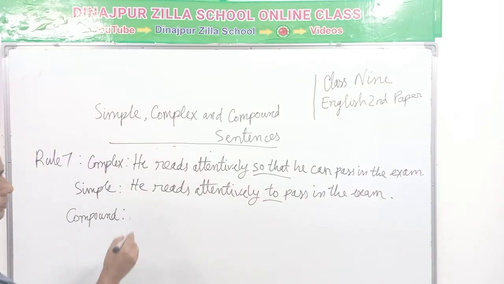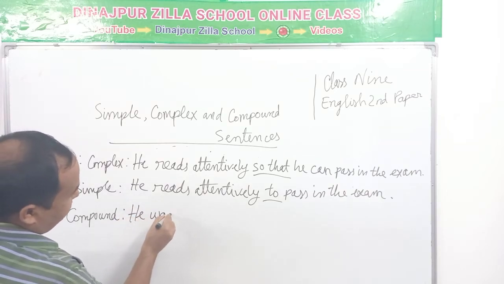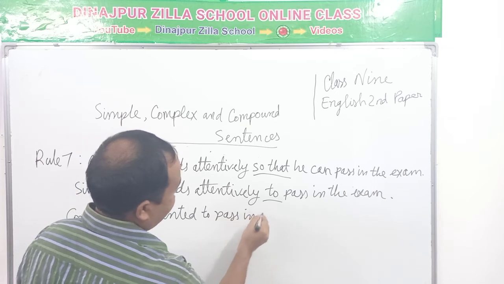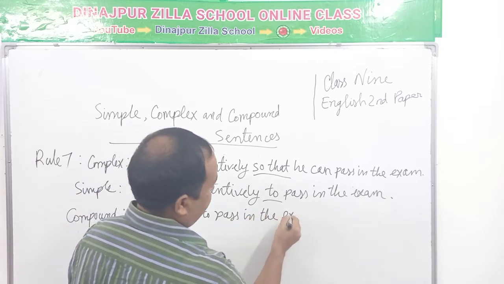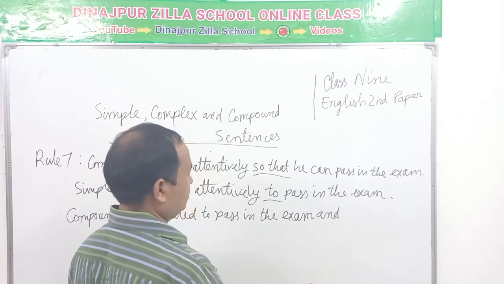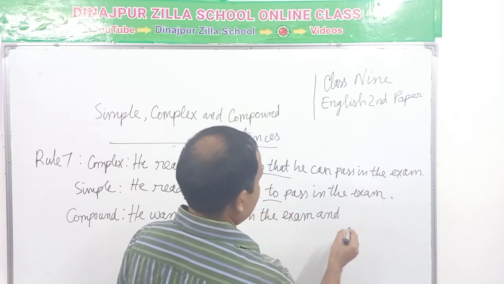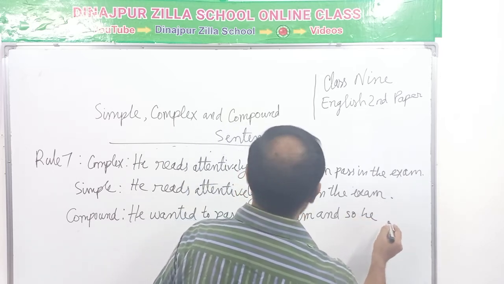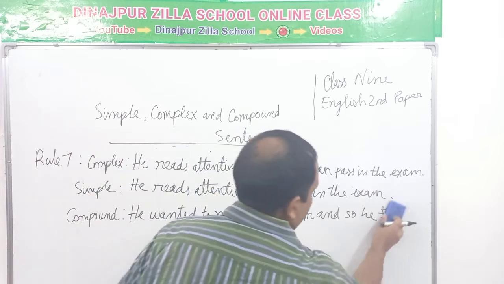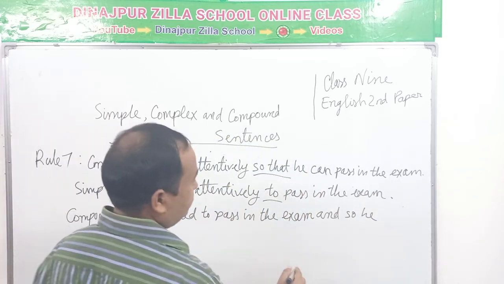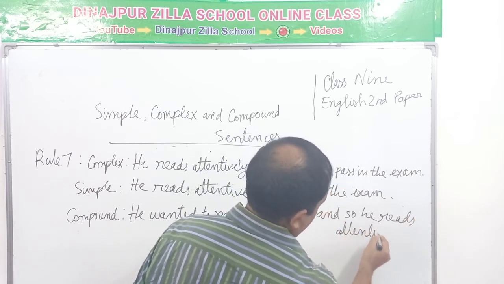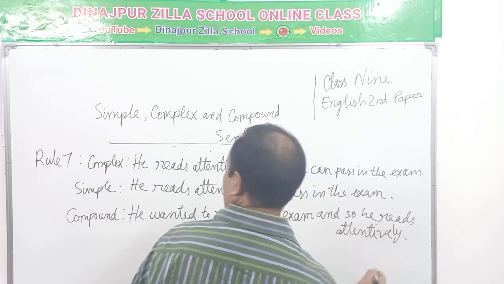And in the compound sentence: He wanted to pass in the exam and so he reads attentively.